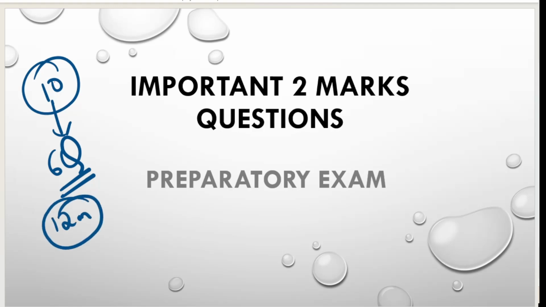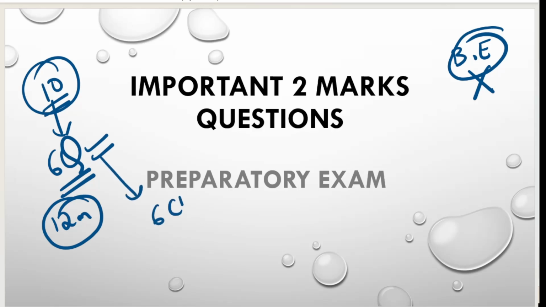Now, in business studies, how many chapters do we have? We have 11 chapters in total. Apart from your business environment chapter, leave that one. For the remaining 10 chapters, you are going to get one question each for Section B in your paper. So totally 10 questions will be there, out of which you have to write only 6. It will be better if you prepare only 6 chapters, and that will be more than enough.